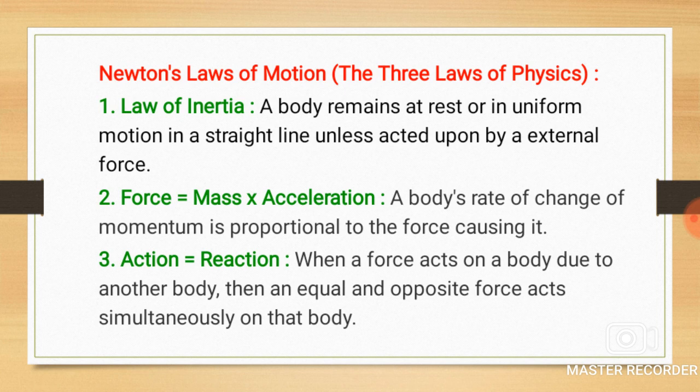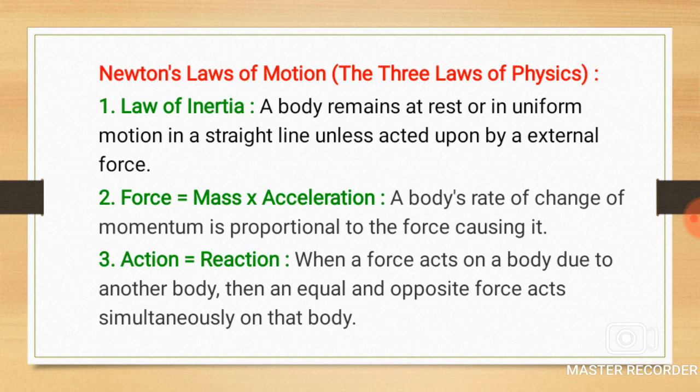That means the body undergoes motion when a force is applied, or sometimes the body is already in motion but there is no obstacle to its motion. That means the motion will continue. When we apply an external force, the motion will be stopped. So this is also uniform motion.